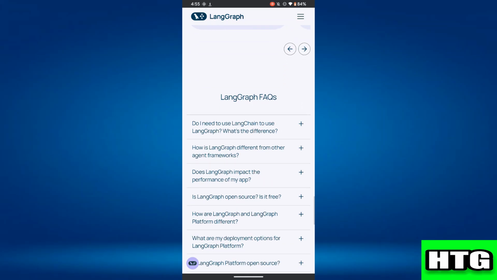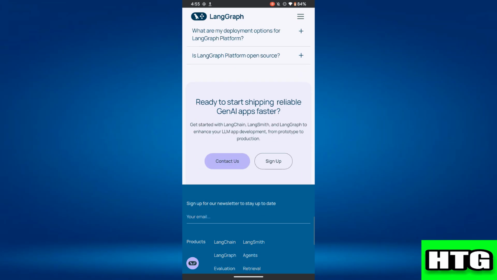So that's the comparison between Flowise and LangGraph. That's all for this video.